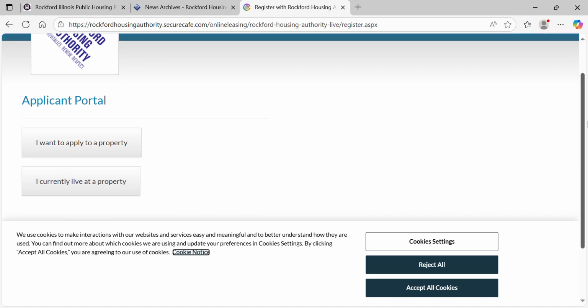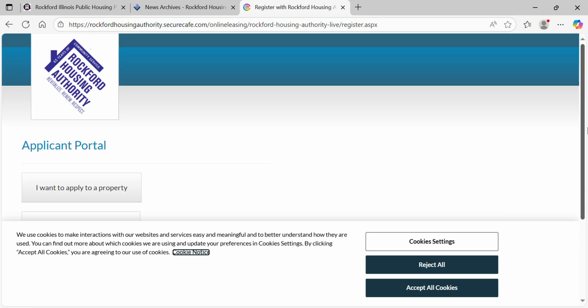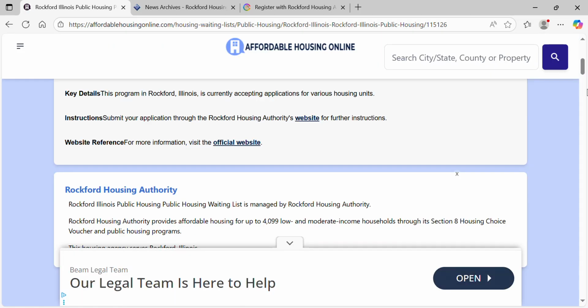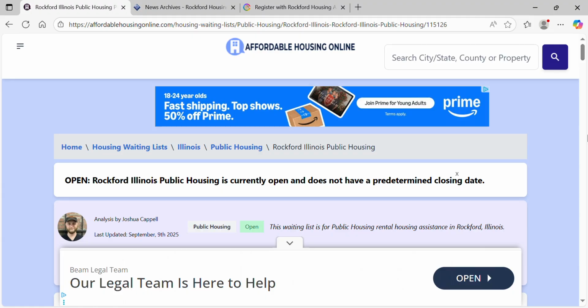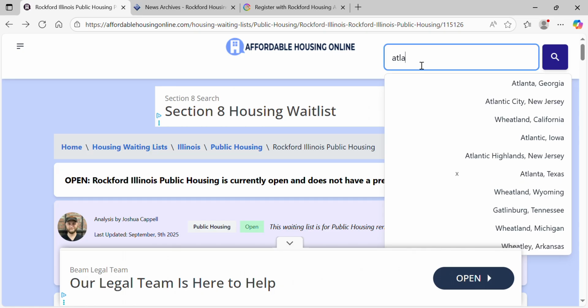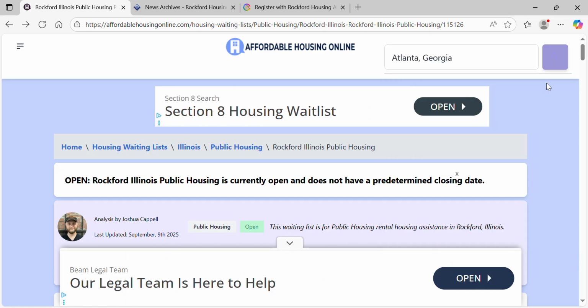And I want to apply to a property. I currently live at a property, and so on and so forth. So you get the gist of what's going on here. So this website is excellent for people who might want to relocate to another city and state. You can hit a lot of different cities and states here. You can search here. Just say if you want to go to Atlanta, Georgia.